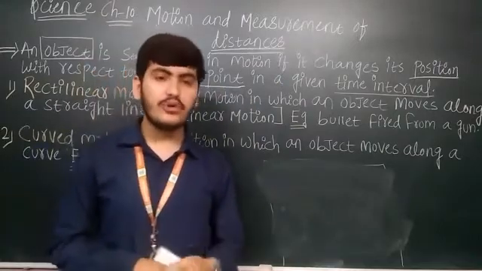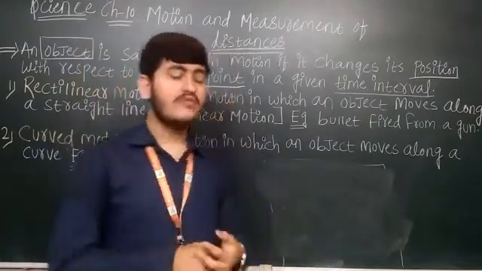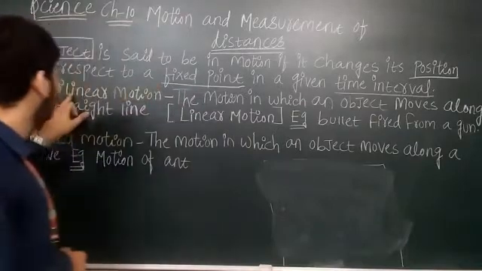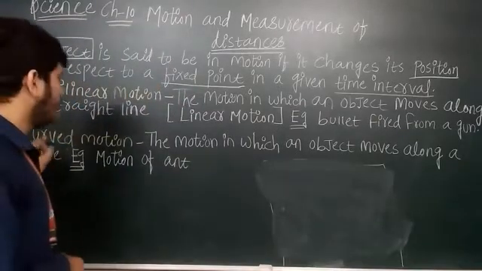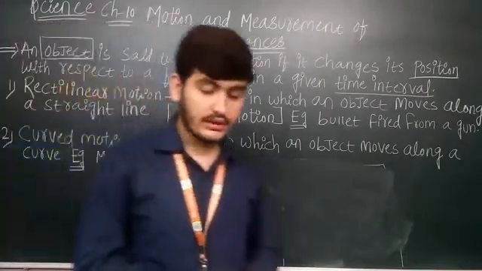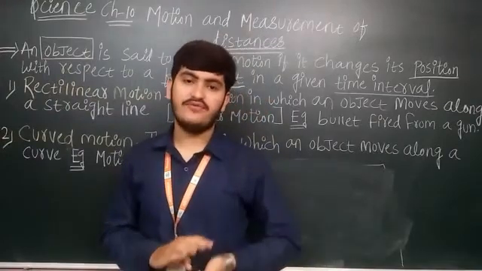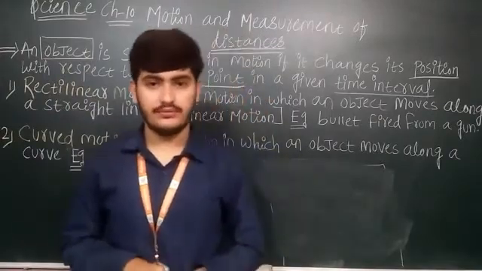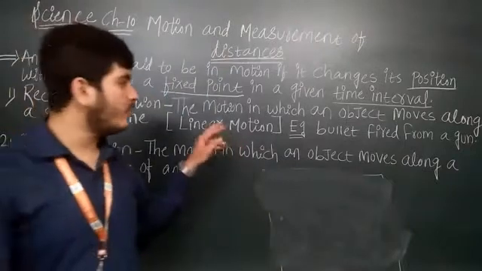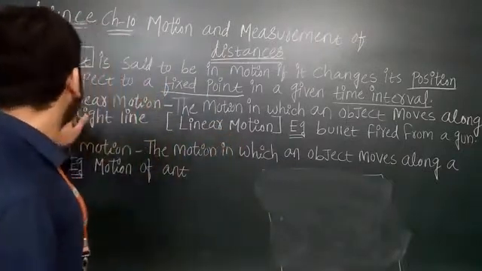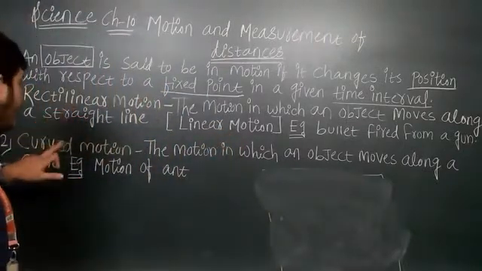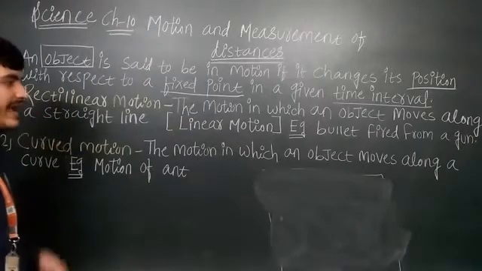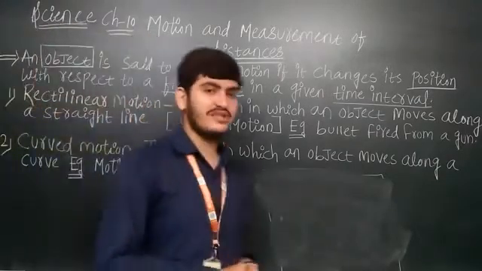Now there are four types of motion. First one is, you are seeing, rectilinear motion, another motion is curved motion, third one is circular motion, and fourth one is periodic motion. There are two types of motion which I am going to cover in this video. The first one is rectilinear motion and second one is curved motion. As I have told, four types of motions are there.